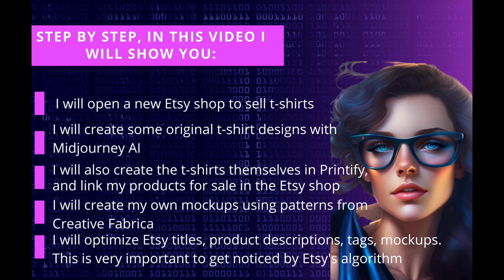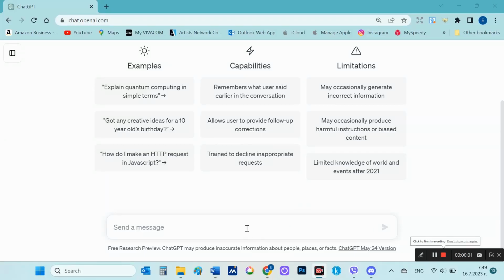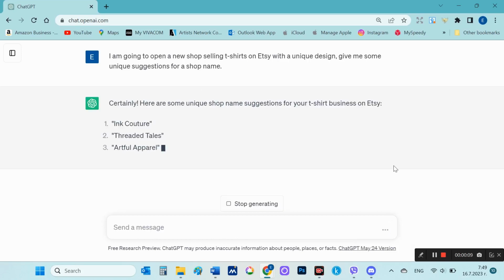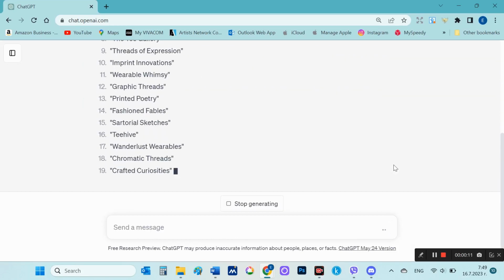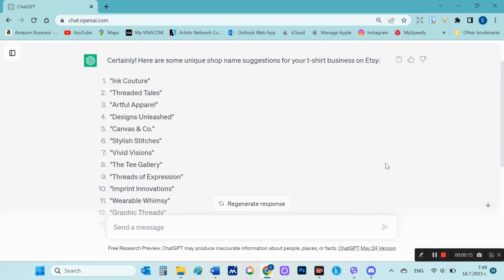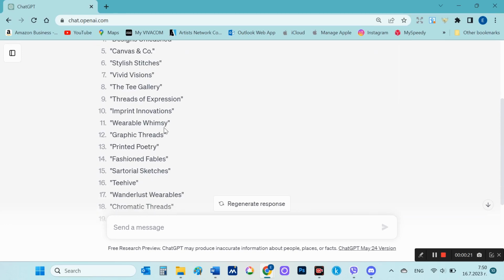Let's start. Before starting the store opening, I will ask ChatGPT for information on a suitable store name. What are the most wanted t-shirt designs? Which styles to use when creating the designs? I open ChatGPT, and the first thing I ask is, I am going to open a new shop selling t-shirts on Etsy with a unique design. Give me some unique suggestions for a shop name.